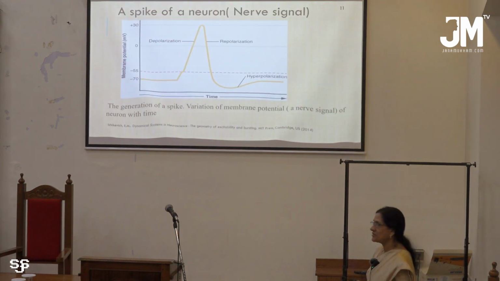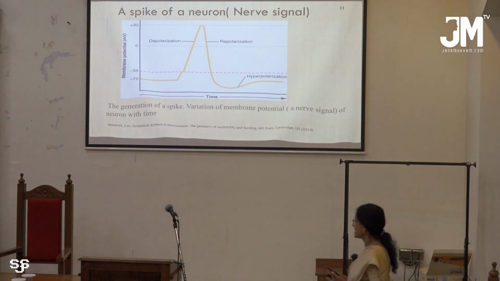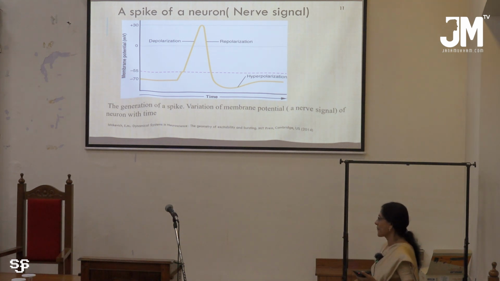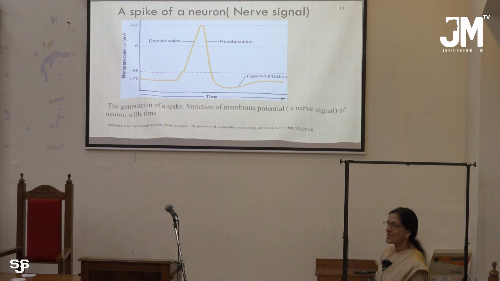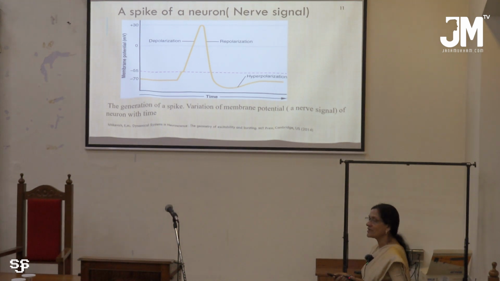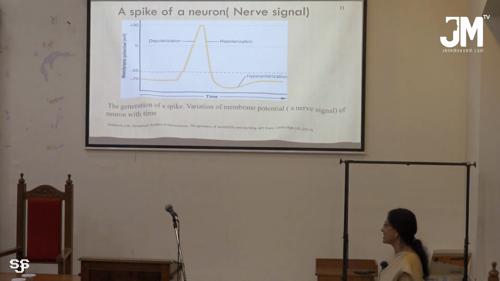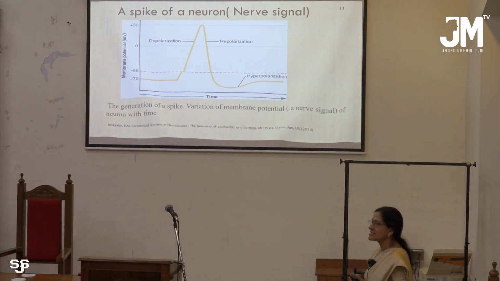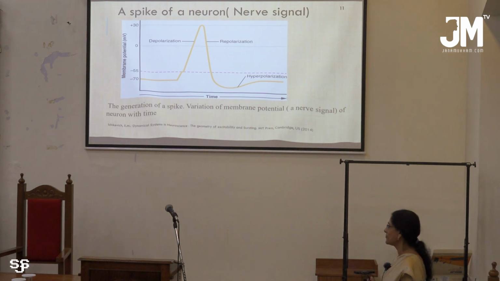Now, in the case of a neuron, the neuron signal is represented by this, where at rest the neuron has a voltage of minus 70 millivolt inside, and that potential is maintained by the diffusion of sodium, potassium, calcium and chloride ions as well.